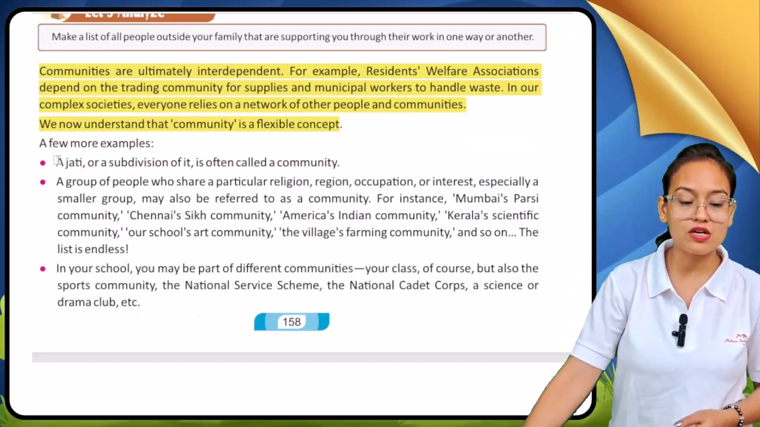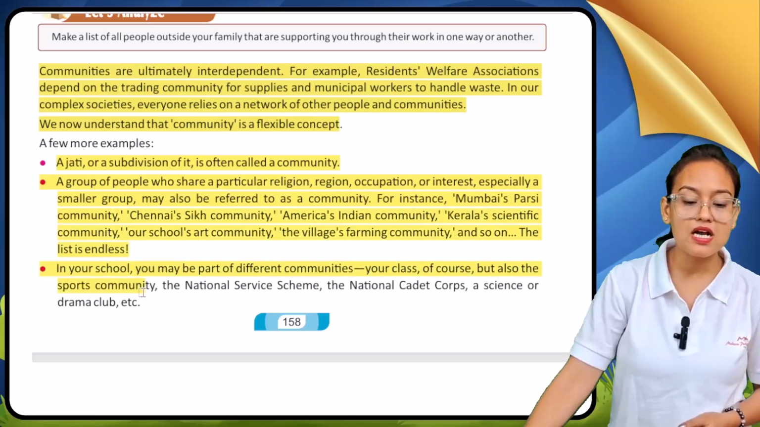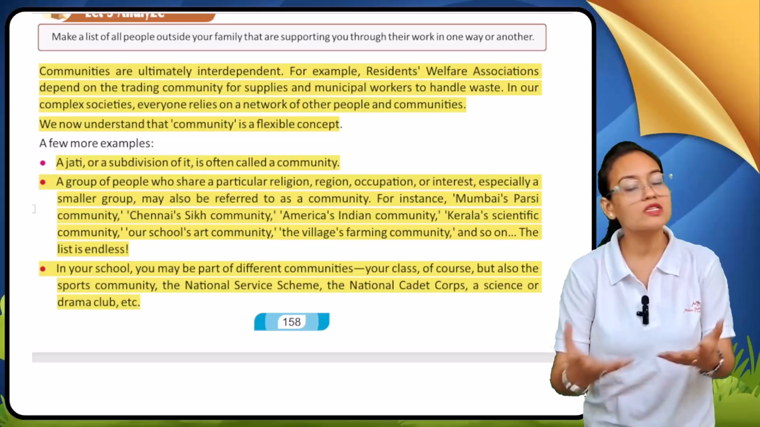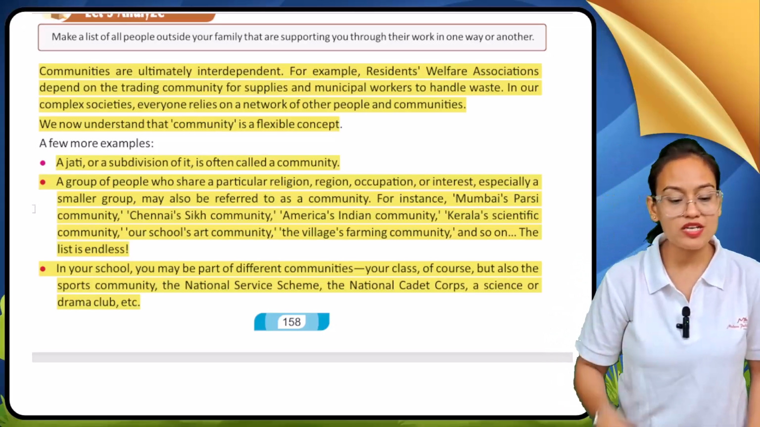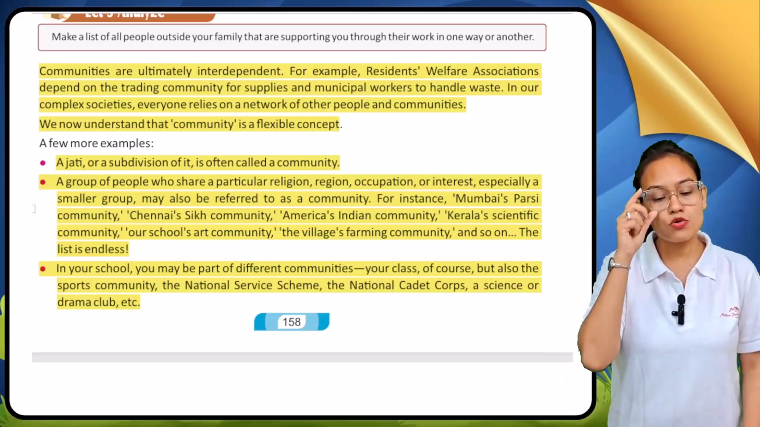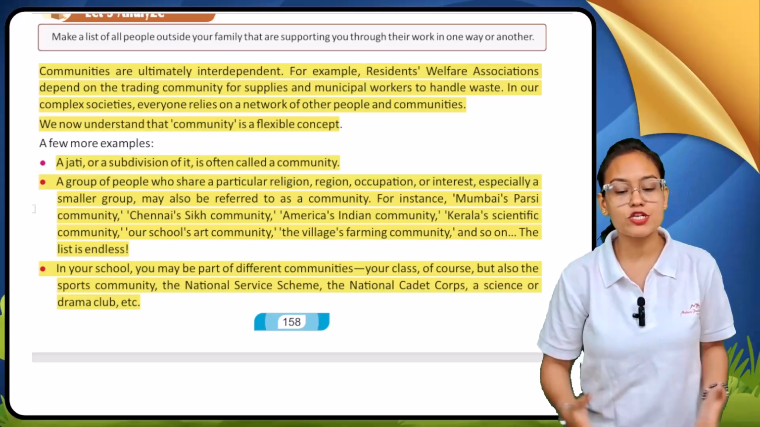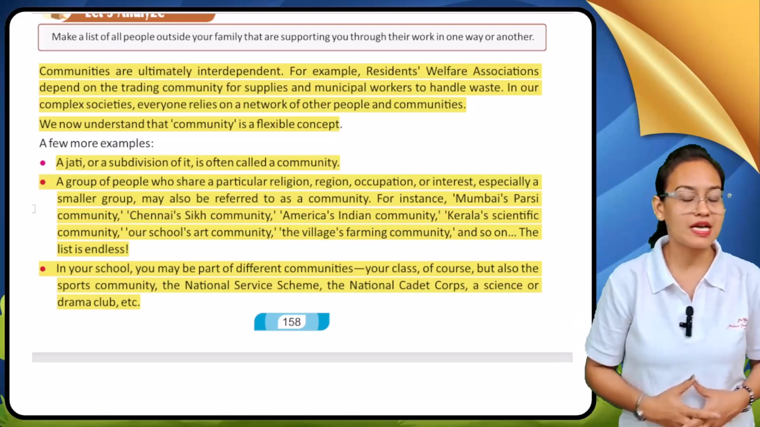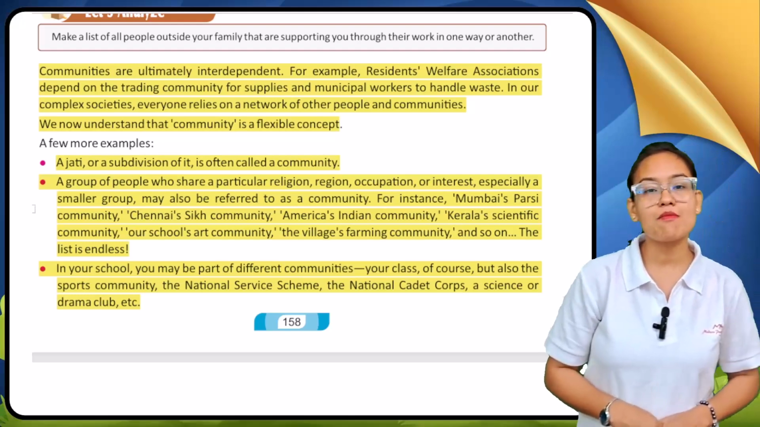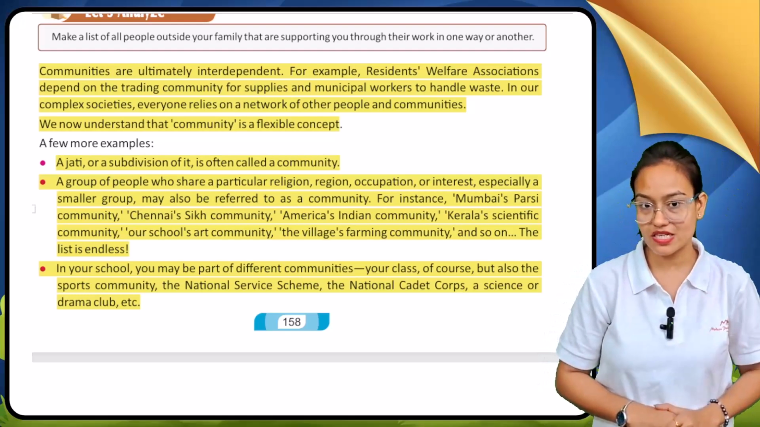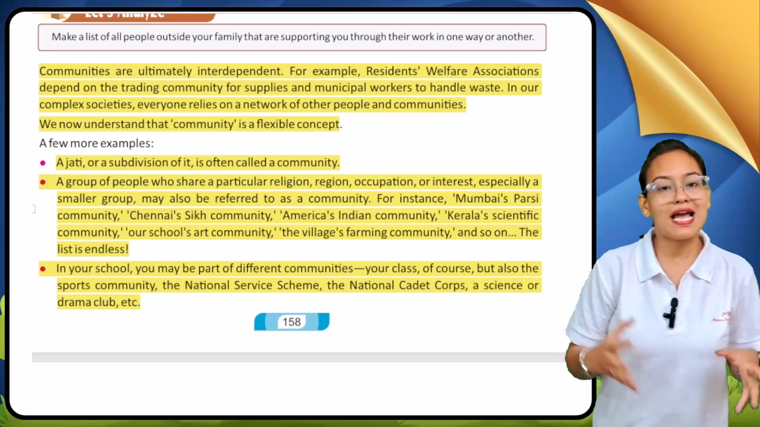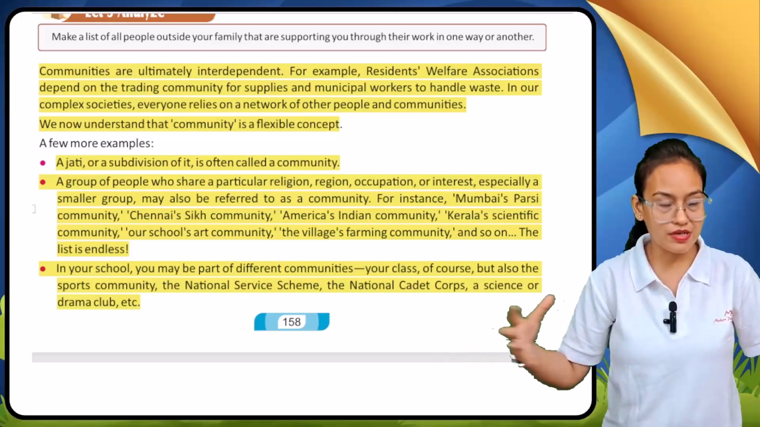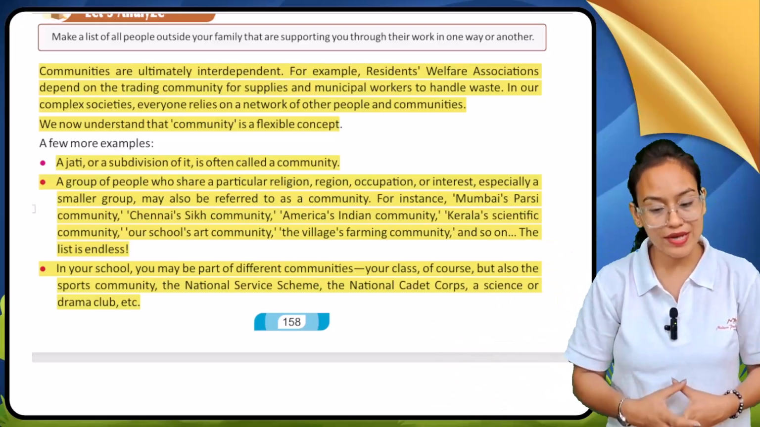A jati or a subdivision of it is called a community. So here, my dear student, in urban areas, jatis or their subdivisions are called communities. A group of people who share a particular religion, region, occupation or interest, specifically a smaller group, may be referred to as a community. See, community is not only about the things which we have seen. It can be about any particular religion, where people of that religion live in one place.